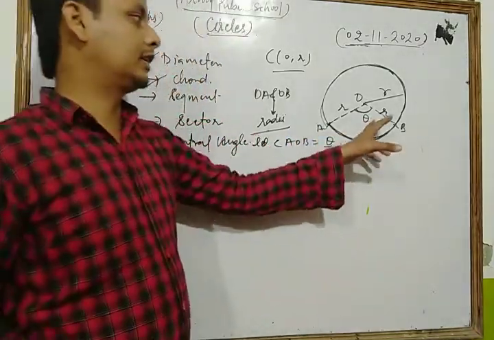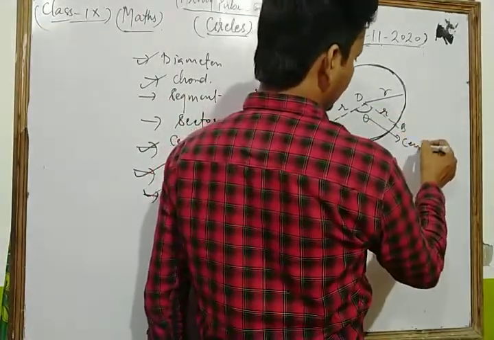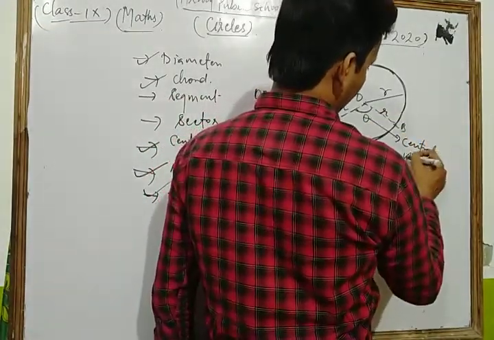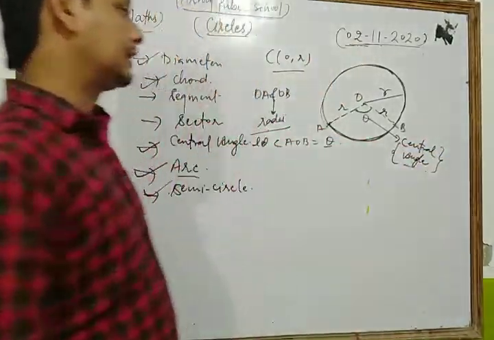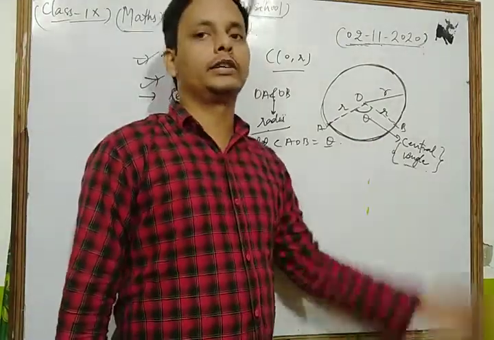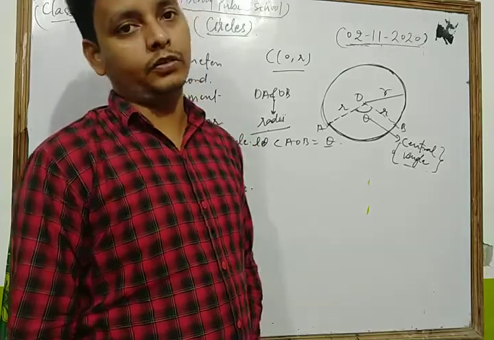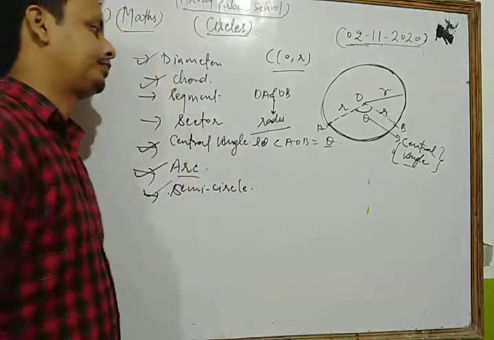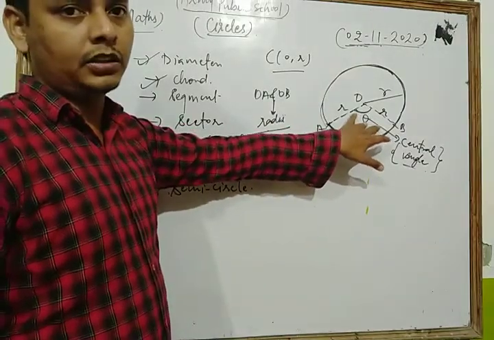Then that angle theta is said to be the central angle. In this way, the angle subtended by an arc at the center of the circle is called the central angle of the circle. In that figure, theta is the central angle.